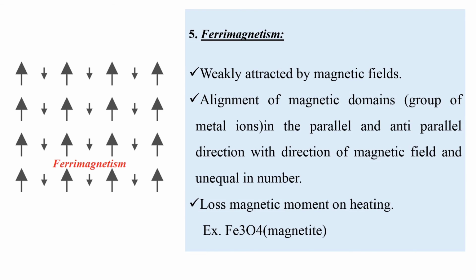Okay, in last, ferrimagnetism. In ferrimagnetism, substances are weakly attracted by a magnetic field, with alignment of magnetic domains, groups of metal ions, in parallel or anti-parallel directions with the direction of the magnetic field and unequal in number. They lose magnetic moment on heating. Example, Fe3O4. Okay.